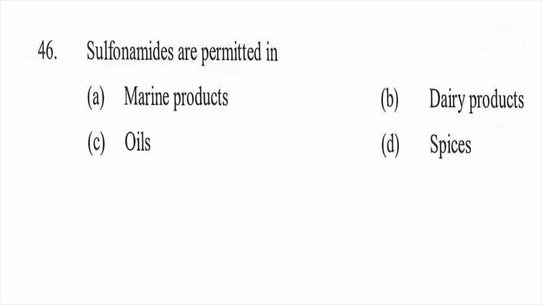Question 46. Sulfonamides are permitted in option A marine products, option B dairy products, option C oils, option D spices. Option A is the right answer. Sulfonamides are permitted in marine products.